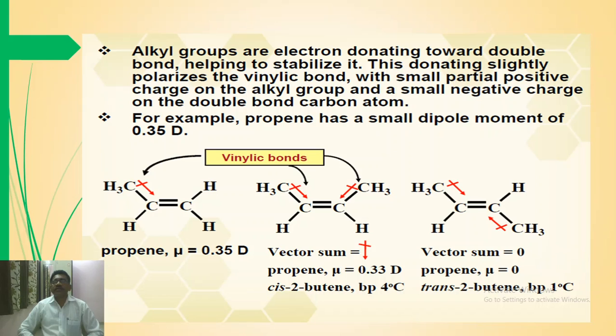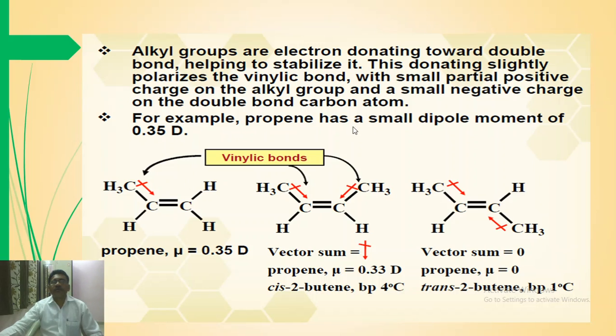This donating group polarizes the pi bond. This is the carbon-carbon double bond, the pi bond, and it is polarized because the methyl groups are electron donating groups, and it bears a small positive charge on the carbon atom of the CH3 group and a small negative charge on the carbon atom of the alkene group.